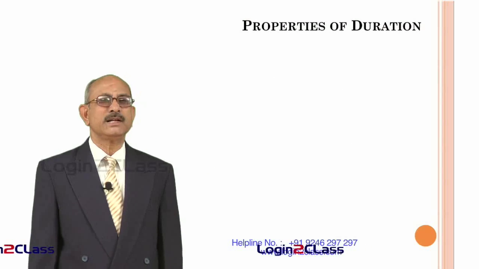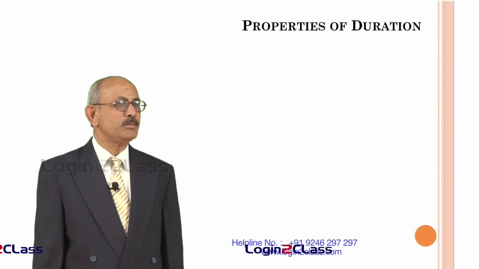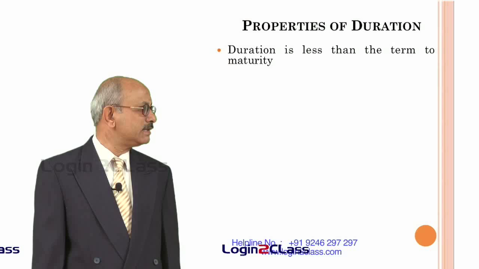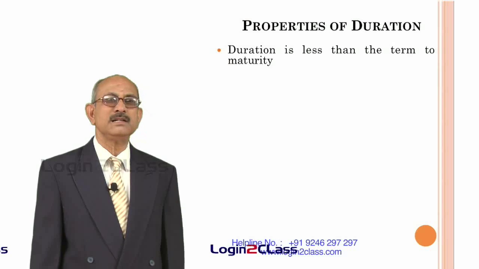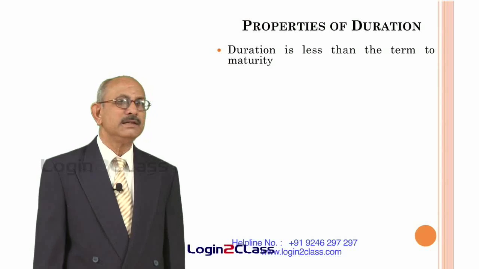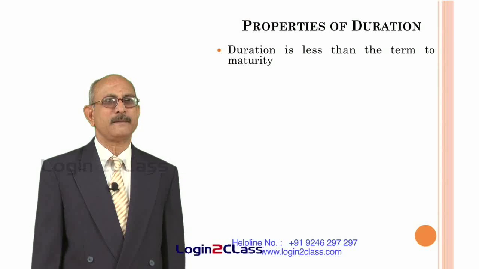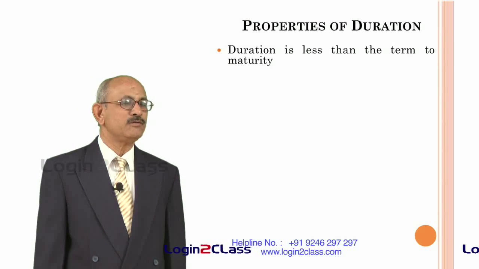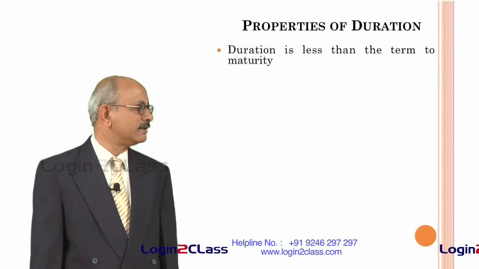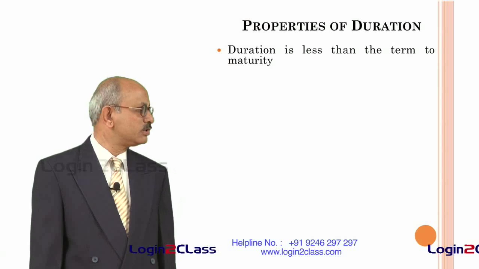So, from this you can conclude as to what are the properties of the duration. So, we can sum them up as under. One is, duration is always less than the term to maturity. If the term to maturity of the bond is 10 years, the duration is always less than that. That means you have to hold the bond not up to maturity, but for a lesser period, so that the risk is reduced to 0.